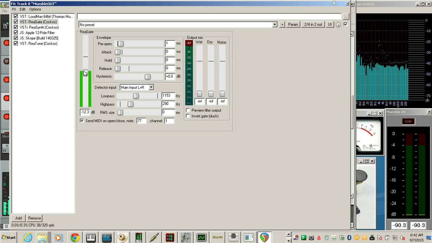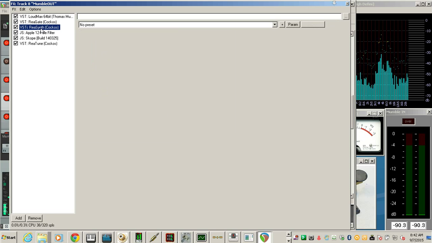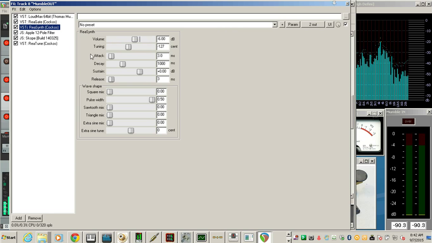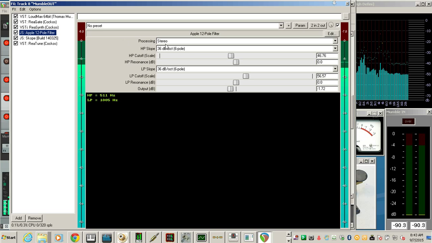You can go up a little bit, make it sometimes just a little bit lighter, but you can also go down and make it heavier if you like. Very adjustable. Now this regate is using MIDI. It sends a MIDI note out to this sine wave synthesizer, that's set to 3 milliseconds rise, which they call attack, and 3 milliseconds fall time, which they call release. Then it goes to this bandpass filter, a 6-pole bandpass filter with these settings.